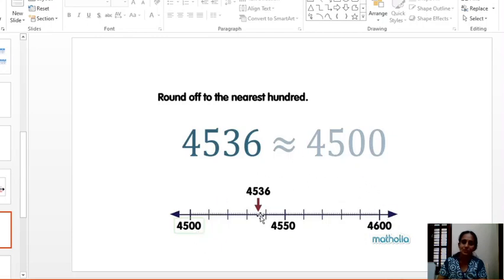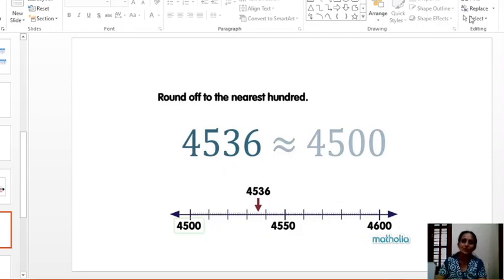Now our specified number is 4536. It is near to 4500 and far away from 4600. Right, whatever number comes between 4500 and 4550, it is near to 4500. We will say the rounded off number is 4500.